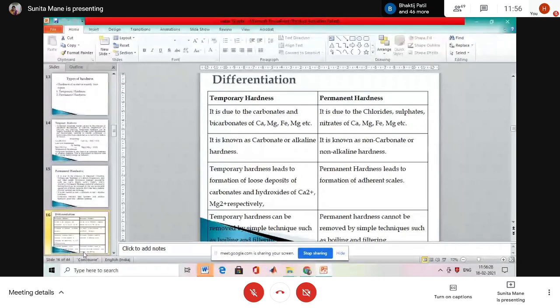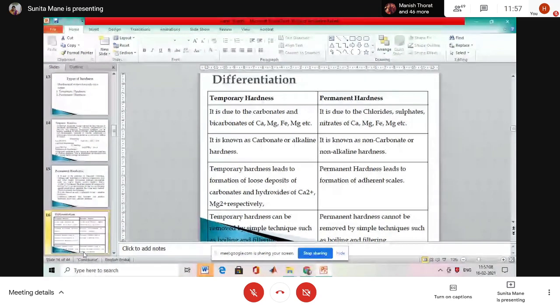Temporary hardness is due to the carbonates and bicarbonates of calcium, magnesium, ferrous, and manganese. Permanent hardness is due to the chlorides, sulfates, nitrates of calcium, magnesium, ferrous, and manganese. So what is the difference? It is due to carbonate and bicarbonate for temporary. And for permanent, it is due to chloride, sulfate and nitrate. Is it clear to everyone? Yes, ma'am.